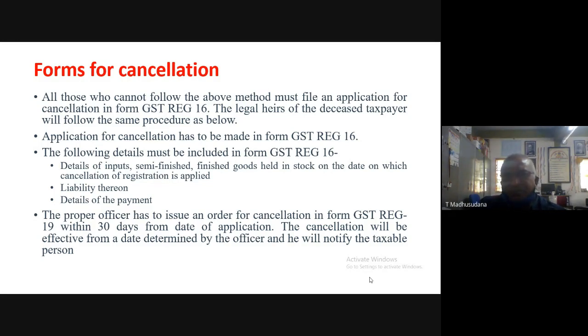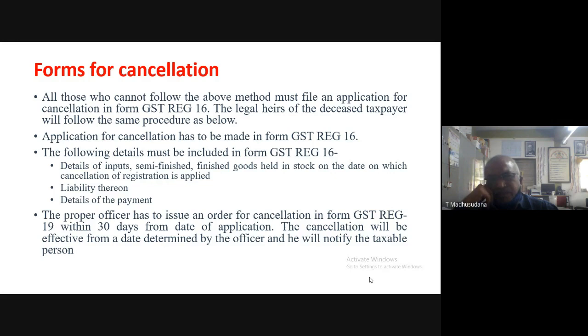Therefore, all those who cannot follow the above method must file an application for cancellation in Form GST REG 16. So those who wish to cancel their registration should fill in GST REG 16